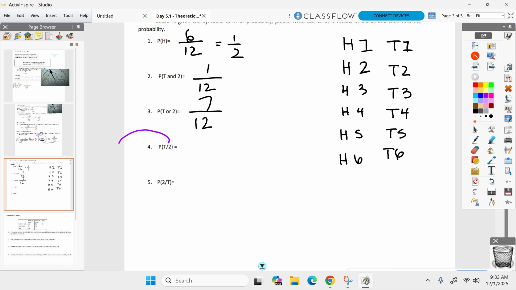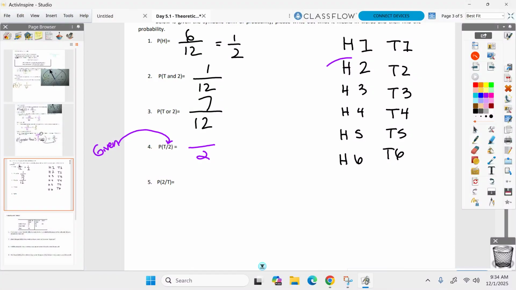Remember our symbol there? That is given. So now we're thinking probably not going to be out of 12. What's the probability you get a tail when you know it's already a 2? Ready? You already know it's a 2. How many options are you down to now? Not 12 anymore.